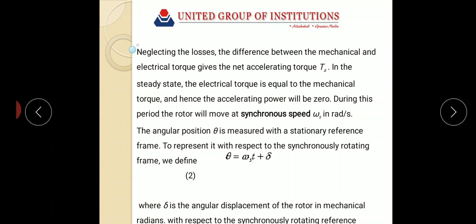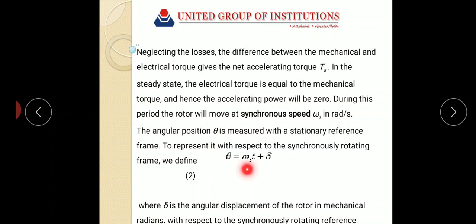The behavior of a synchronous machine during transients is described by the swing equation. Let theta be the angular position of the rotor at an instant t, and delta is the angular displacement of the rotor in mechanical radians.